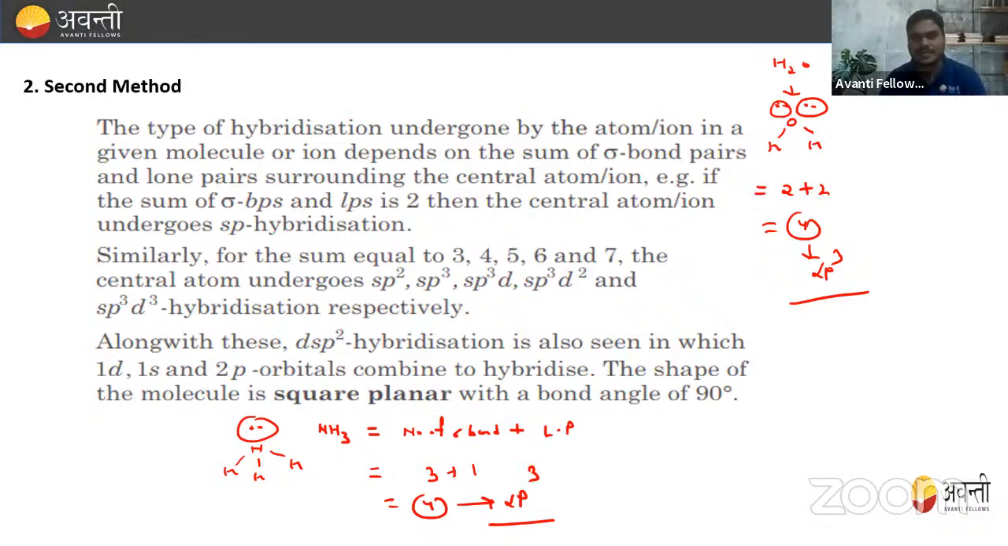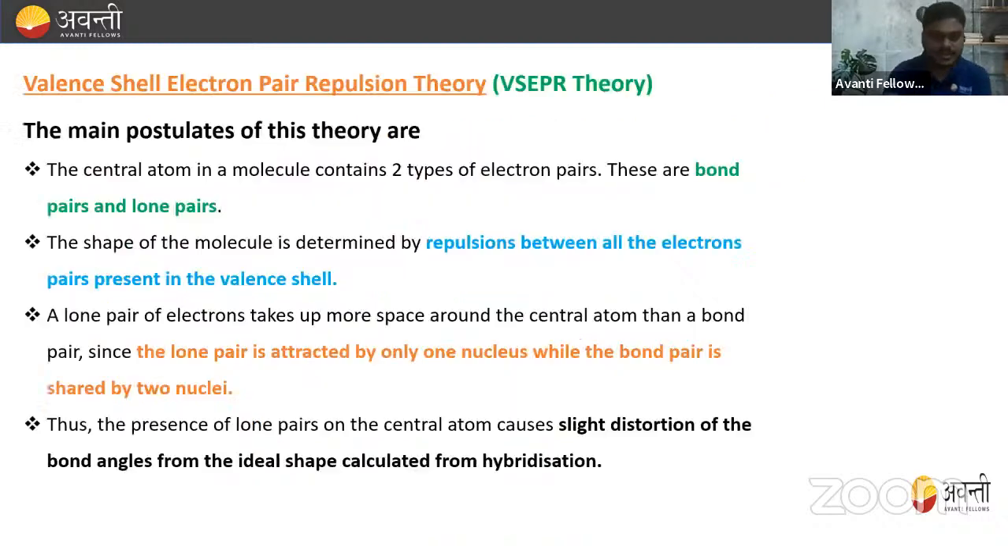Is it clear to everyone? Tell me quickly. Number of sigma bonds plus lone pairs. Okay, this is how we can calculate this, that is, number of sigma bonds plus lone pairs. Okay?